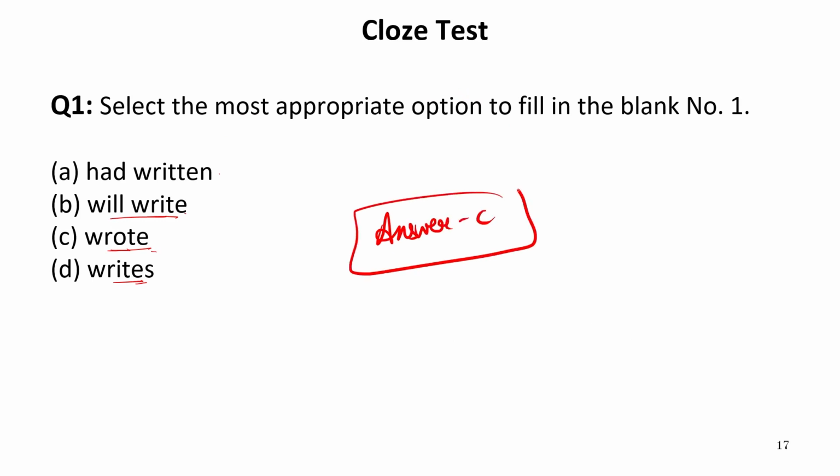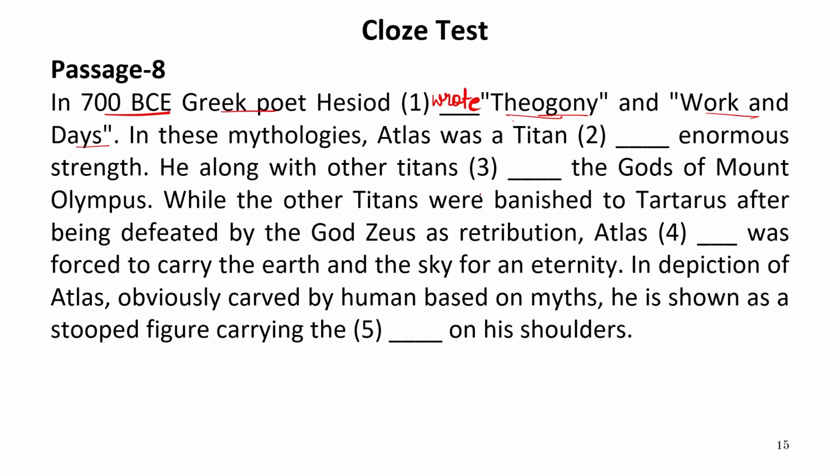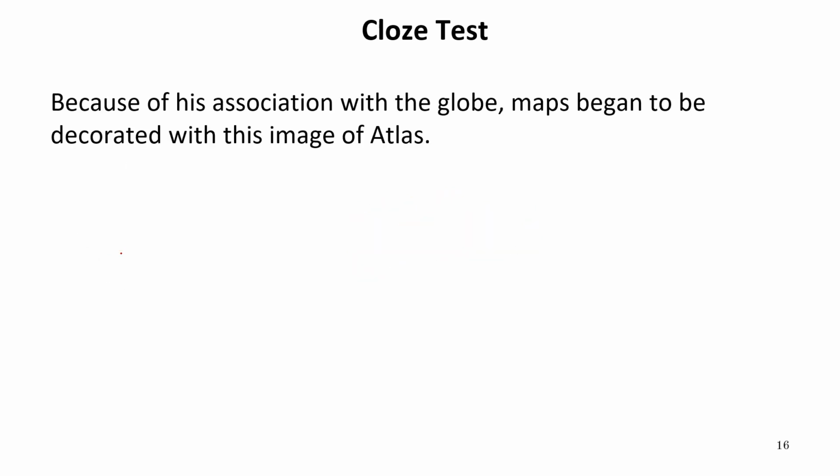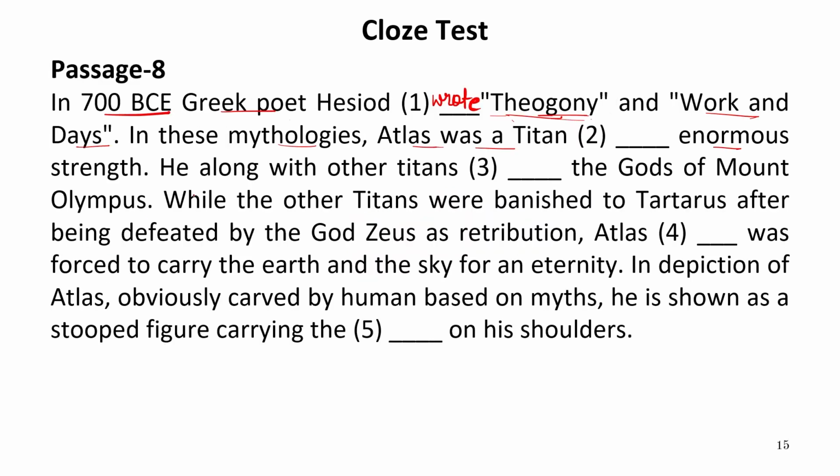Now, let us read this word in the sentence. In 700 BCE, great poet Hesiod wrote Theogony and Work and Days. In these mythologies, Atlas was a titan dash enormous. Now, enormous refers to large. Now, titan dash enormous strength. So, let us see the options. From, in, of, at. So, it is written titan dash enormous strength.